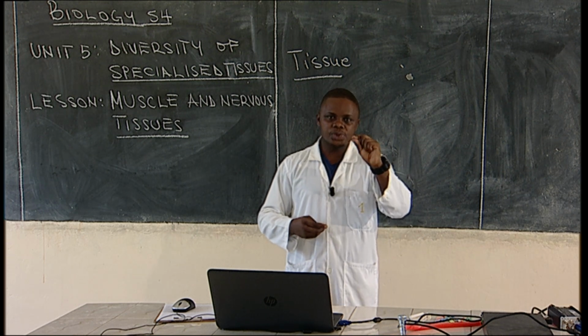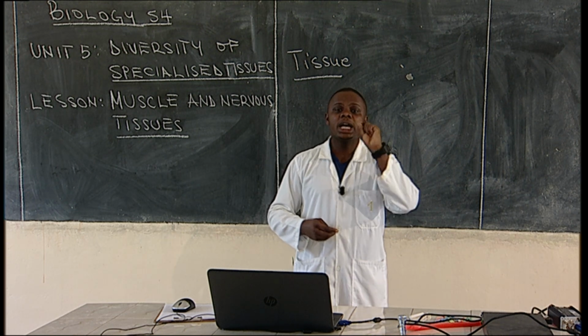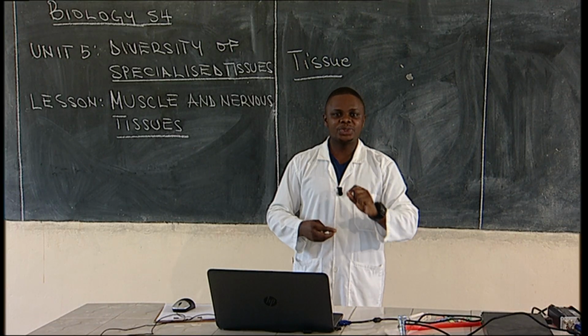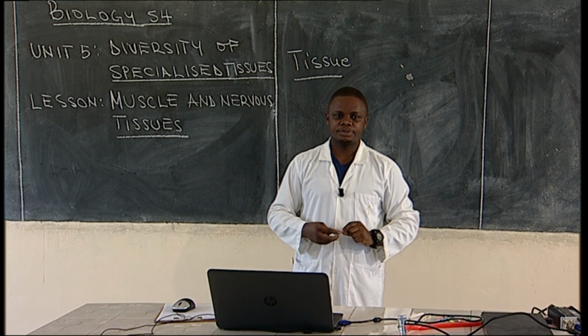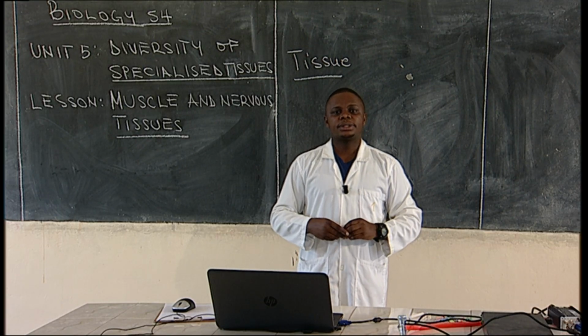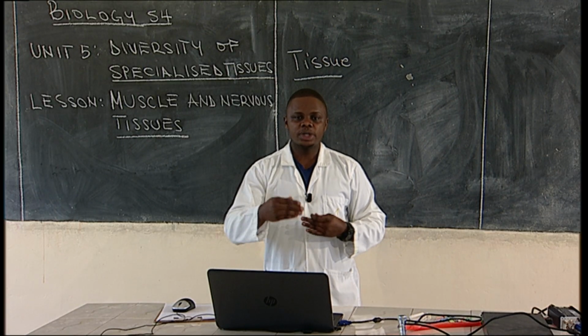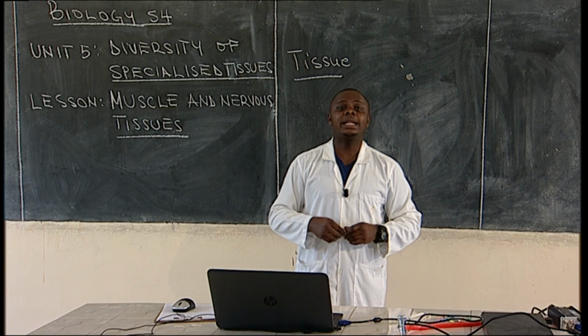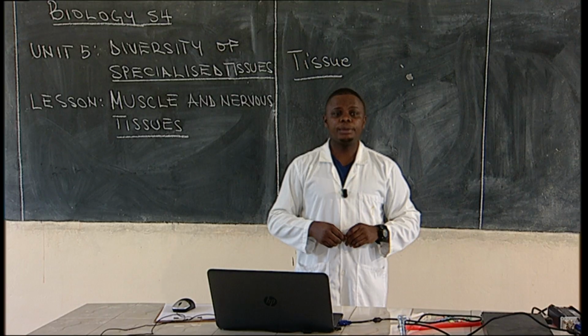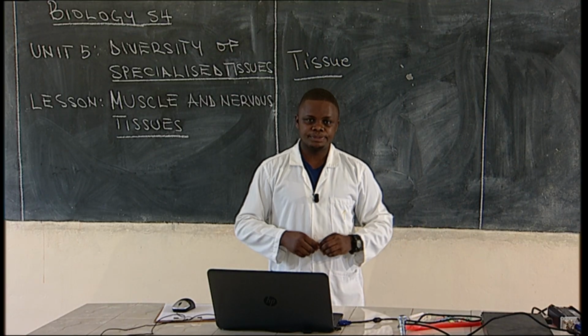But cardiac muscles and smooth muscles are involuntary. They are controlled by autonomic nervous system. Then we talked about each type one by one, and these muscles are very important to our body.